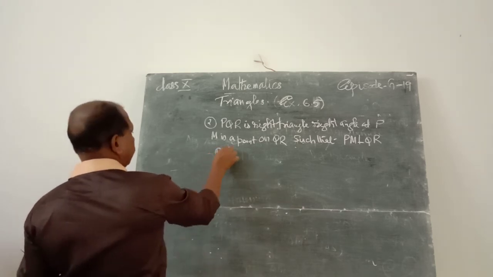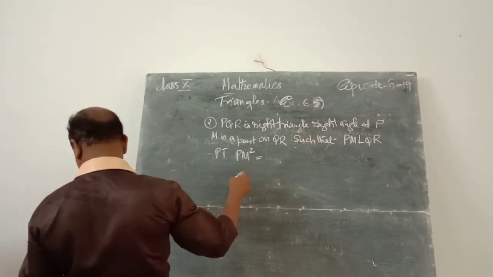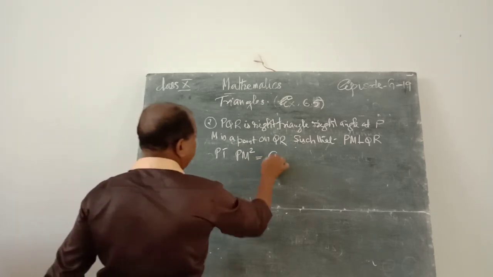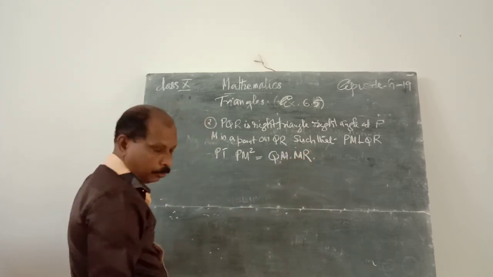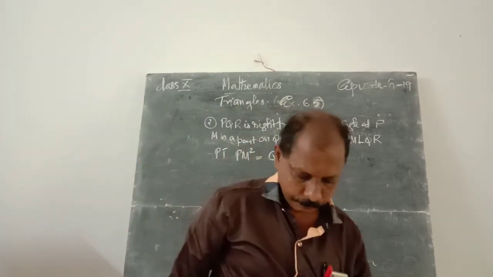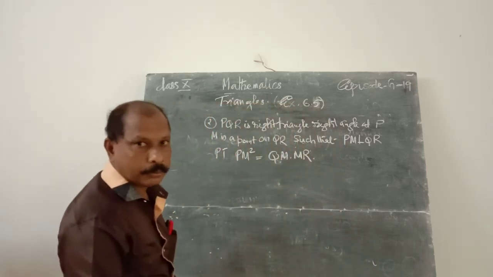Prove that PM square is equal to QM into MR.